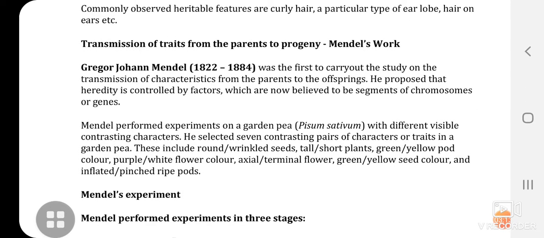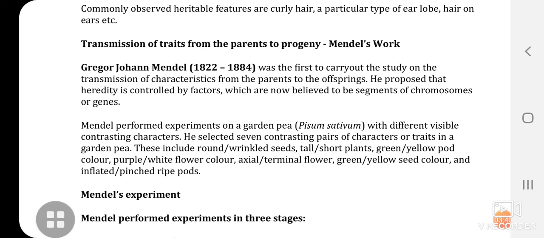Here is Gregor John Mendel, 1822 to 1884. This was his lifespan. He was the first to carry out the study on the transmission of characteristics from the parents to the offspring. He proposed that heredity is controlled by factors which are now believed to be segments of chromosomes or genes.